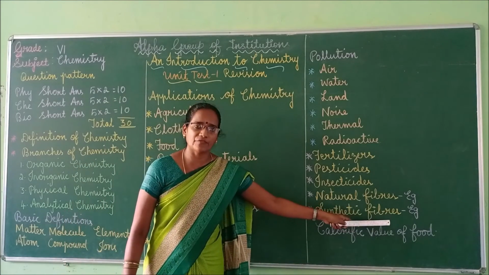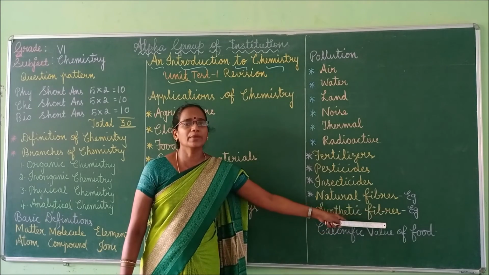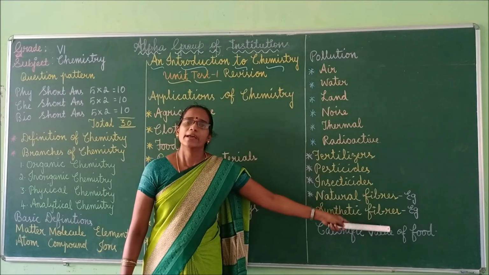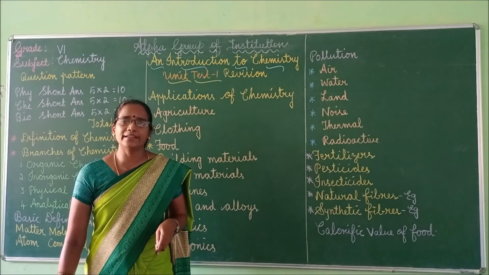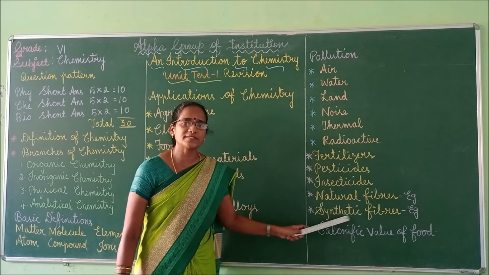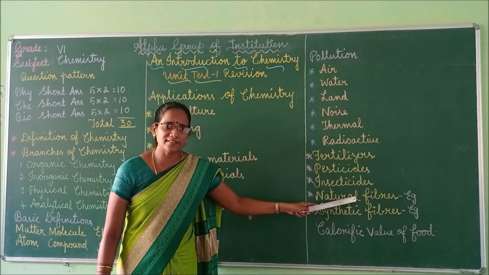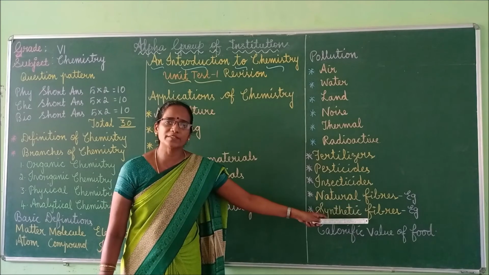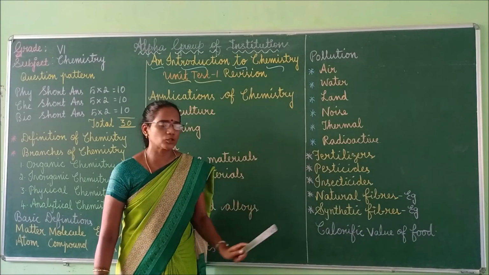Next one, synthetic fibers. Synthetic fibers are obtained or prepared from chemical substances. Examples: polyester, nylon, terylene. These are some of the examples of synthetic fibers. Natural fibers we are getting from plants and animals. Synthetic fibers are prepared from chemical substances. That is the difference between these two.